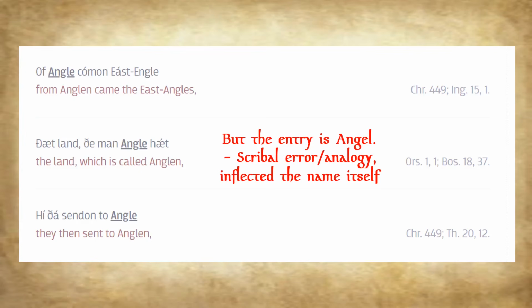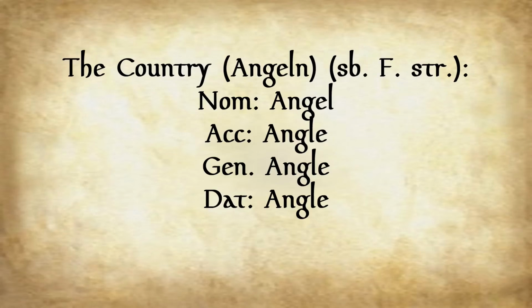But we also have to bear in mind other influences within the language, because like I said before, the names of countries were also the names of people, because the term Angle is also of the i-stem form, but we'll get into that in a bit. So to make things simpler, for the name of the country, the name of the land, if you will, in Germania, Angel. So this is a feminine noun and it's strong. You have Angel, Angle, Angle, Angle.